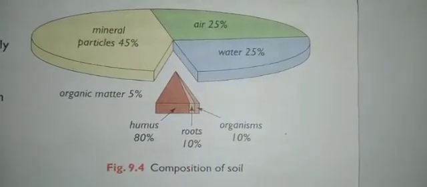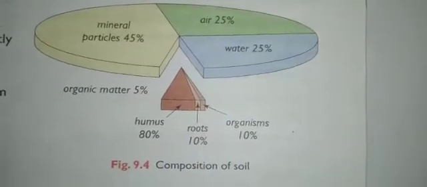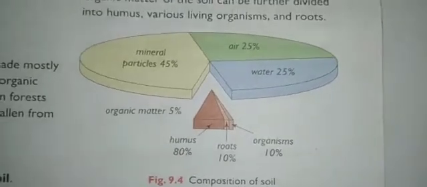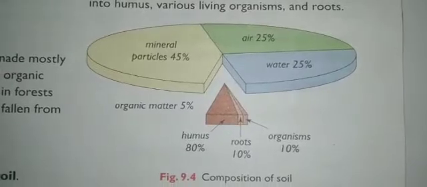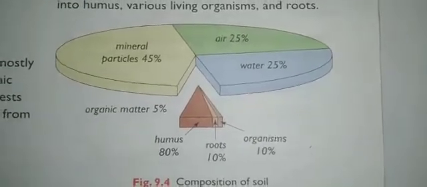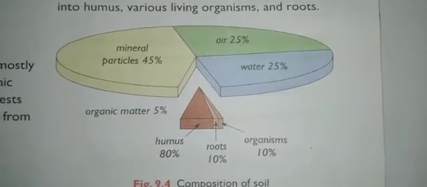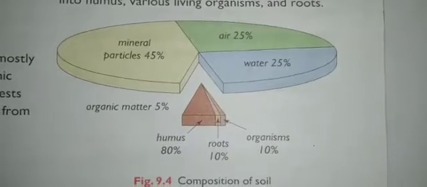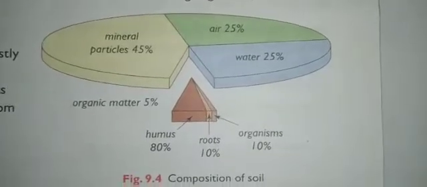Okay, this is composition of soil. Next we'll learn about soil texture. So texture means how you feel when you touch it. If you want to know, just take some soil and squeeze it between your fingers. What do you feel? It is crumbly, sticky or grainy.